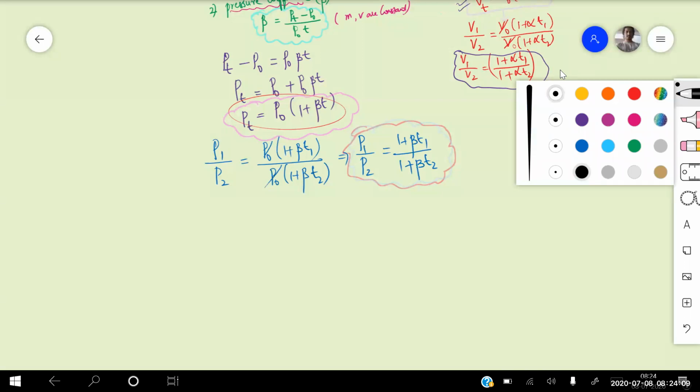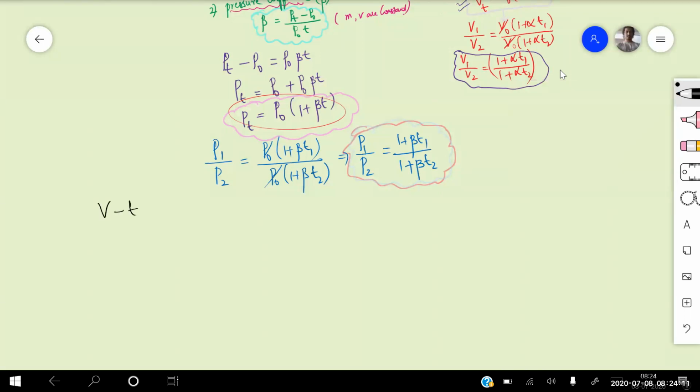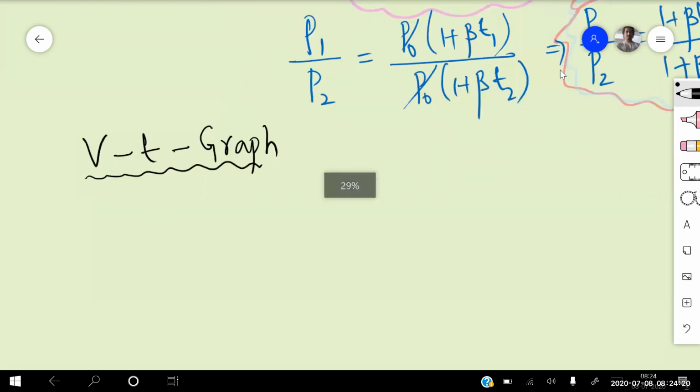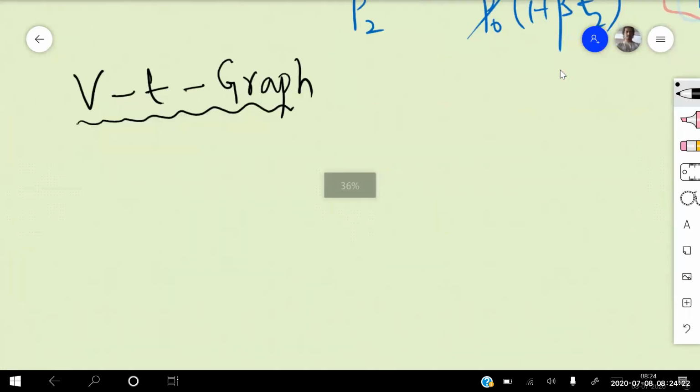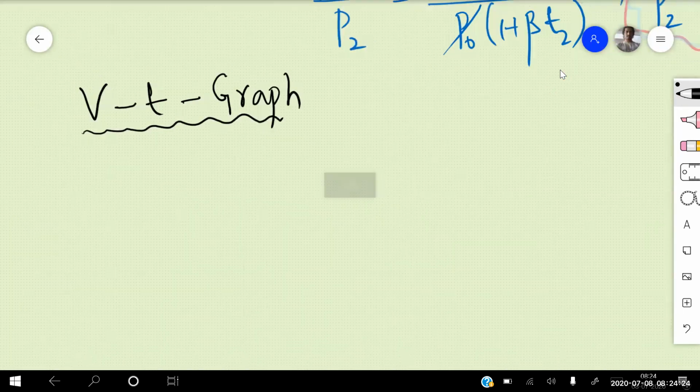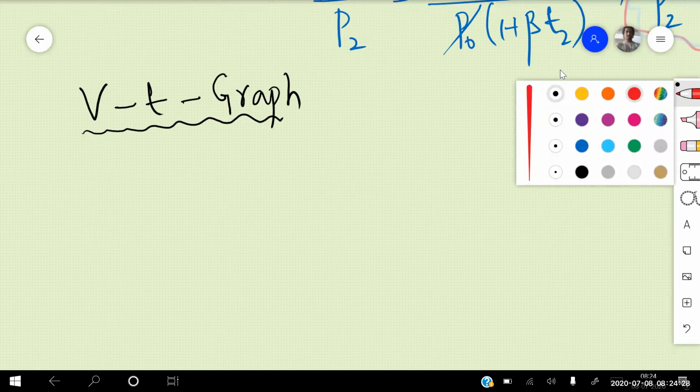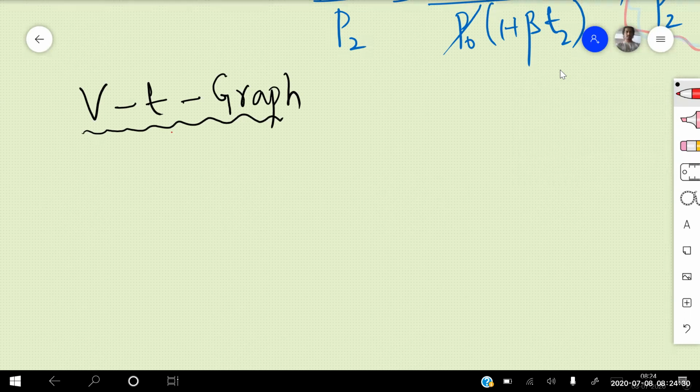See, the Vt graph. Let us try to draw the Vt graph. This one is your x-axis and this is your volume axis.